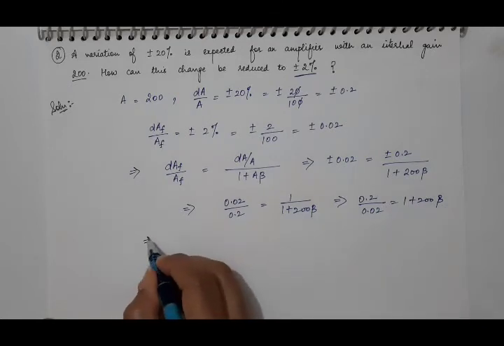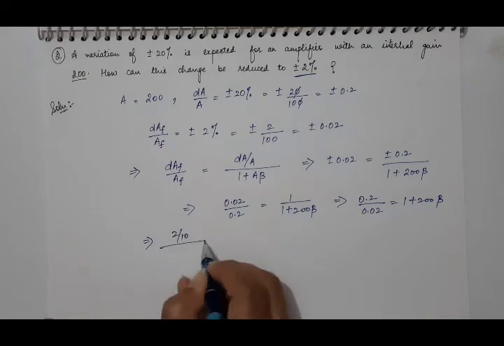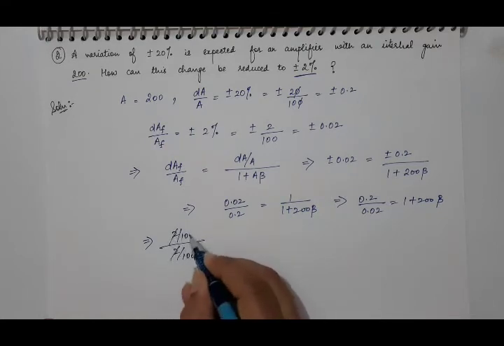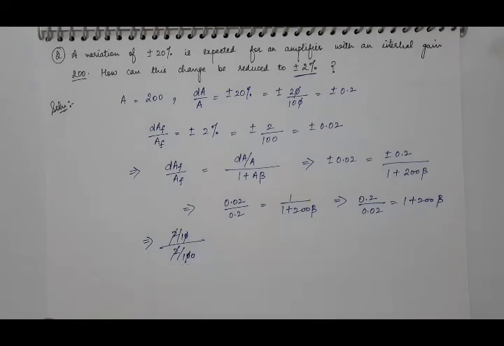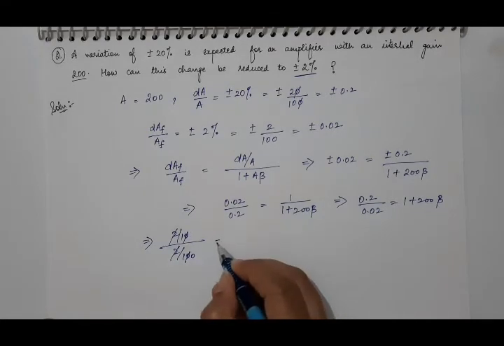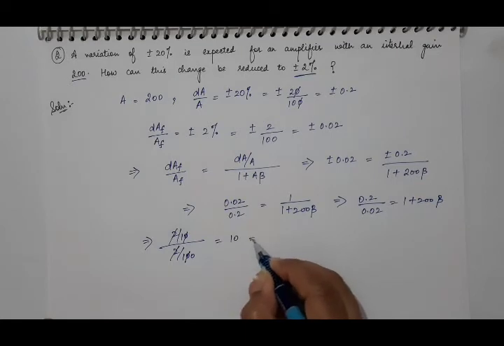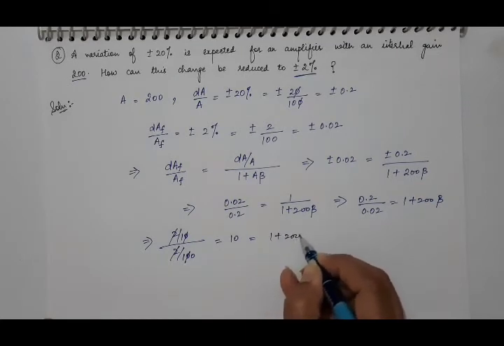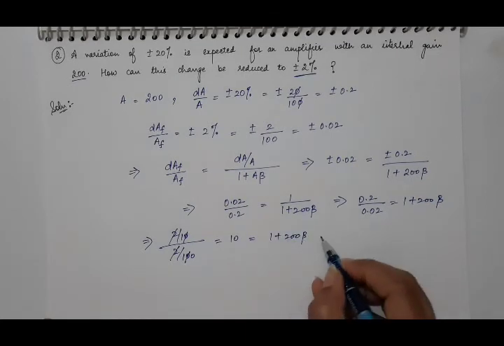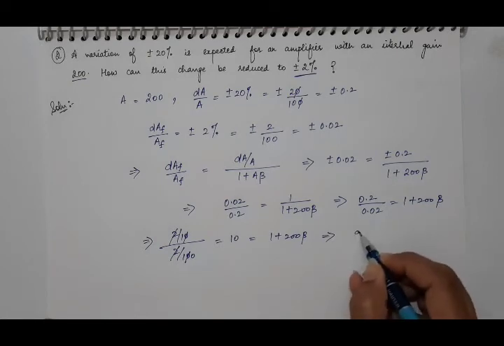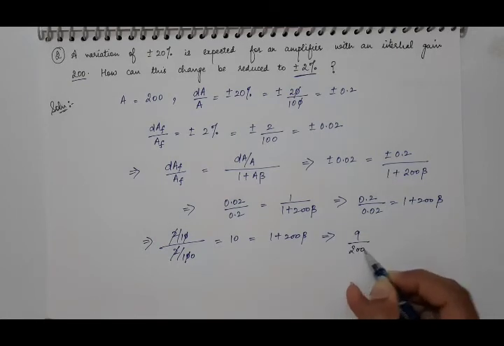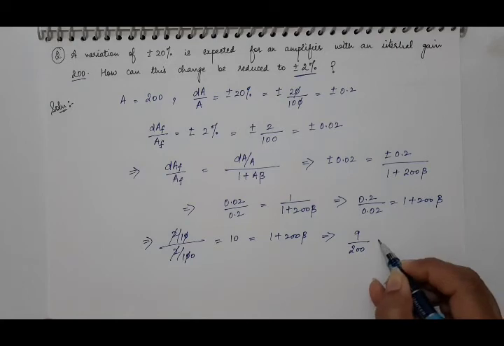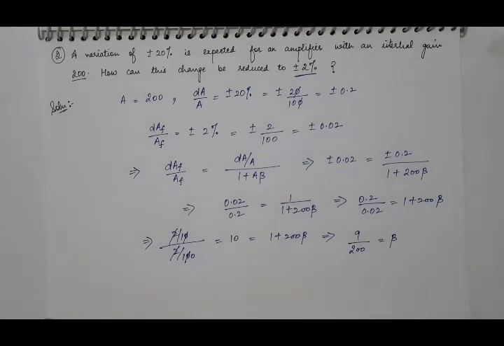And here we will have 2 by 10 divided by 2 by 100. So this 2 and 2 will be cancelled out, this 0 and 0 will be cancelled out, and here we will have 10. And it is equal to 1 plus 200 beta. Move this 1 to this side and you will get 10 minus 1, 9 by 200, equal to beta.